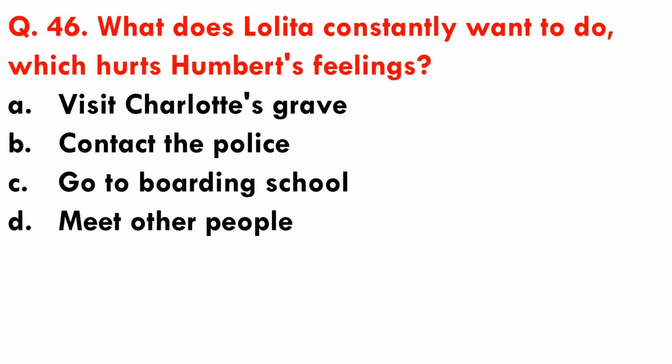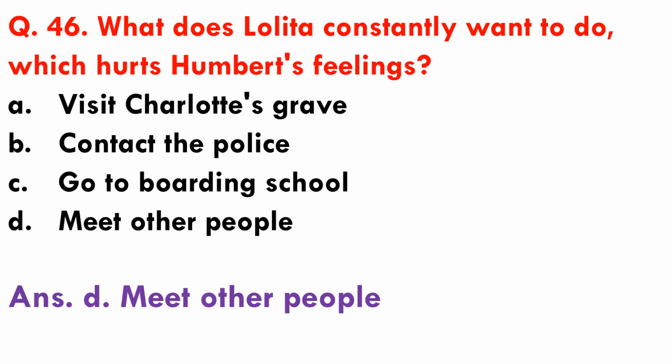Question number 46. What does Lolita constantly want to do which hurts Humbert's feelings? Options are A. Visit Charlotte's grave, B. Contact the police, C. Go to boarding school, and D. Meet other people. So Lolita constantly wants to meet other people and this hurts Humbert's feelings.